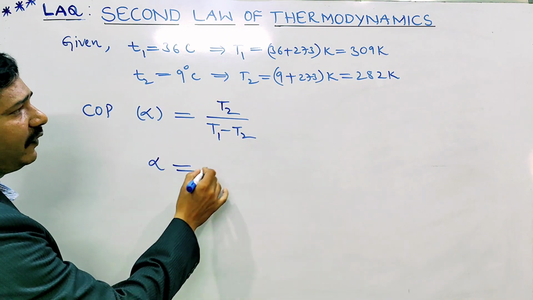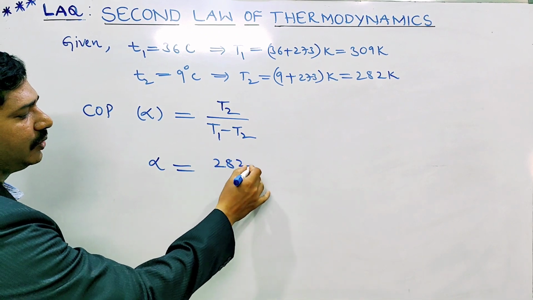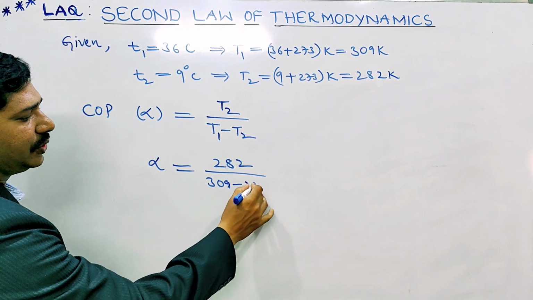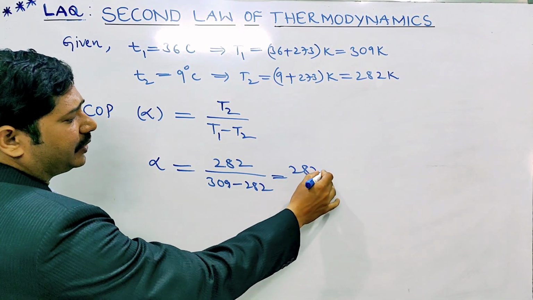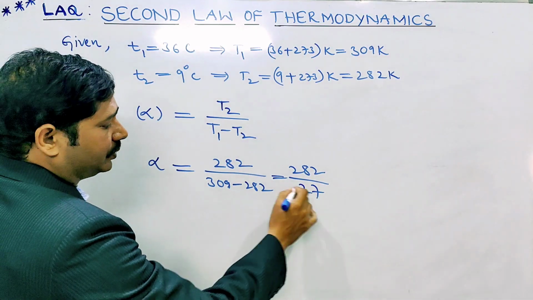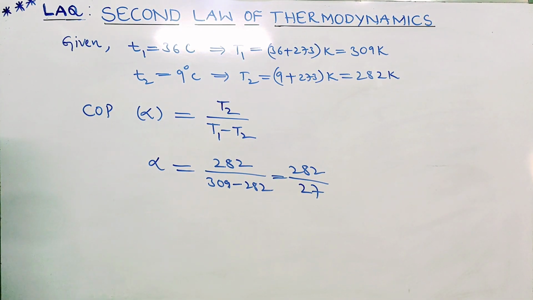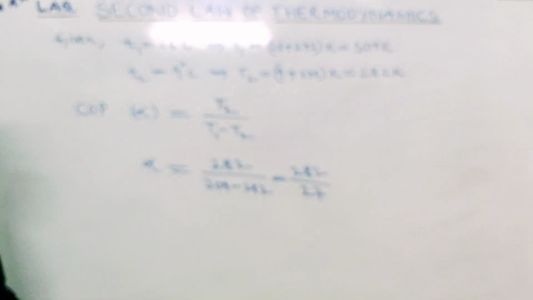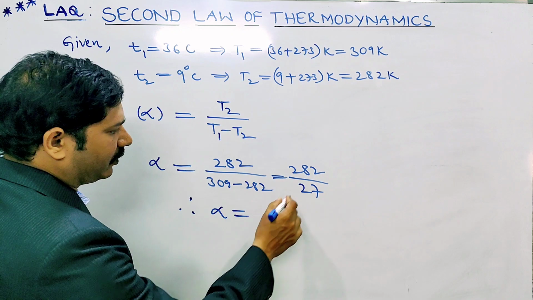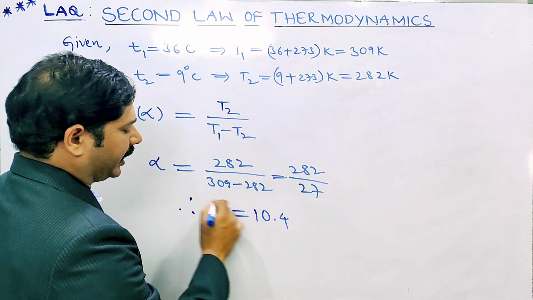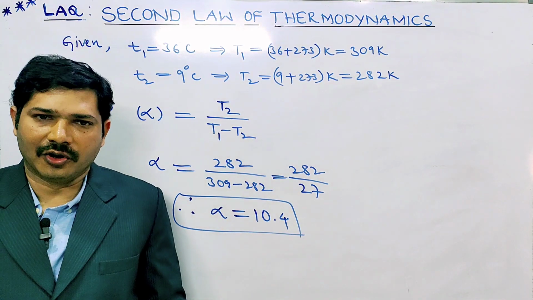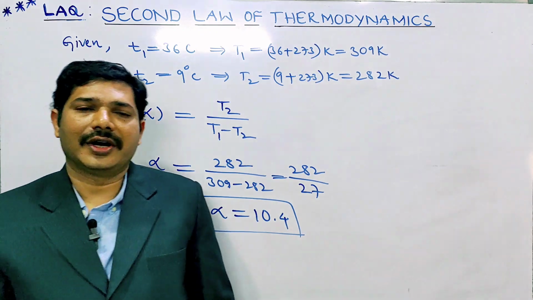So alpha equals 282 divided by 309 minus 282, that is 282 divided by 27. Solving this approximately, you'll get alpha equal to 10.4. Here there are no units, because this is purely a constant. So alpha is 10.4. I hope all are understood.